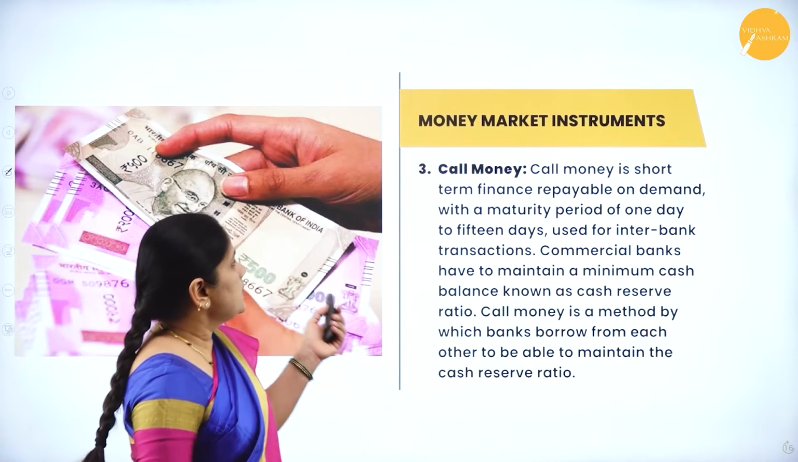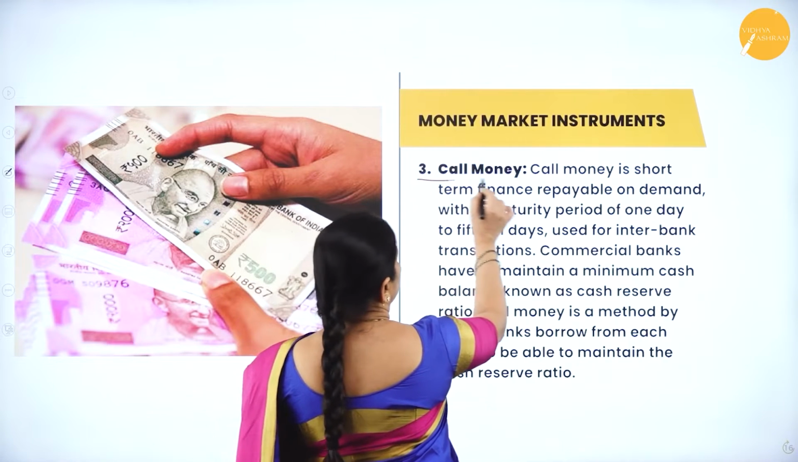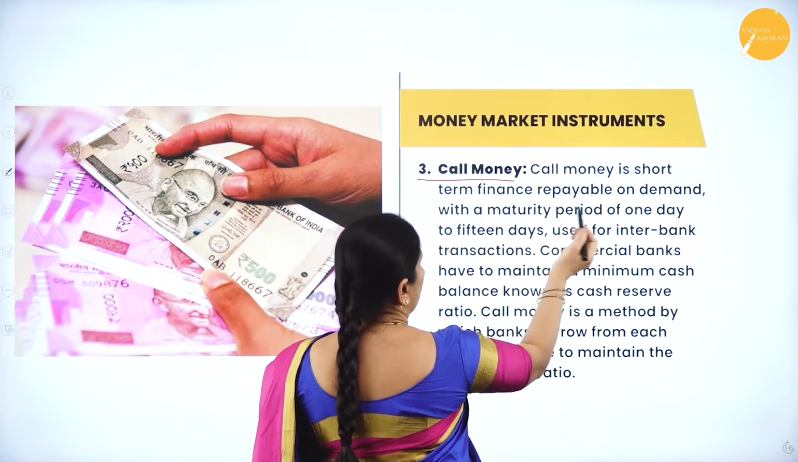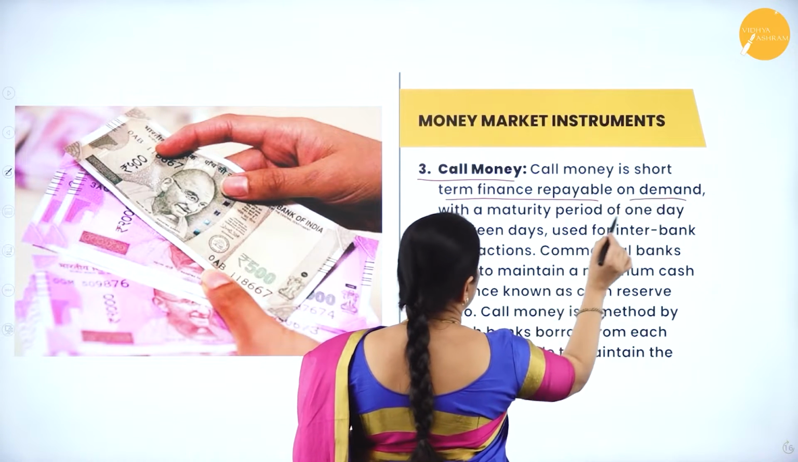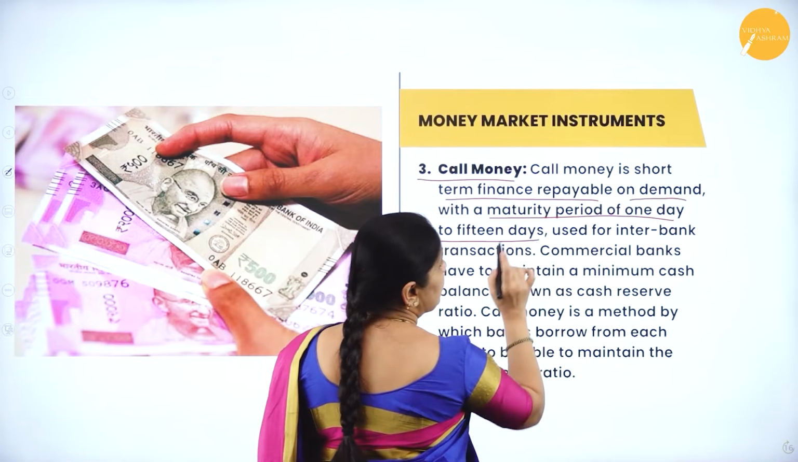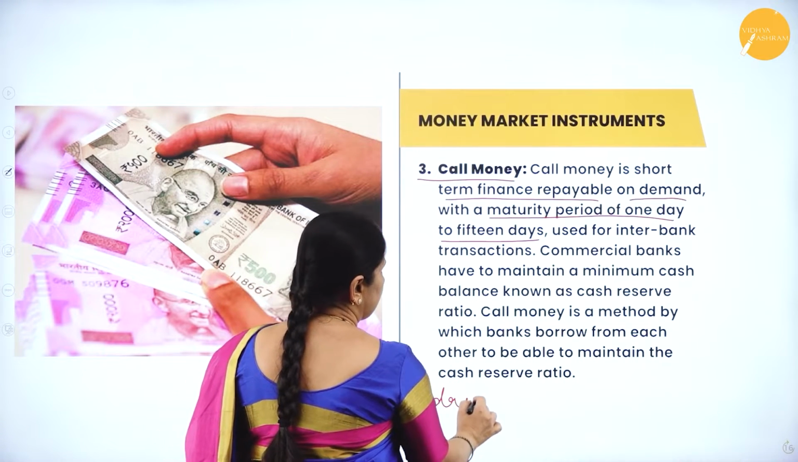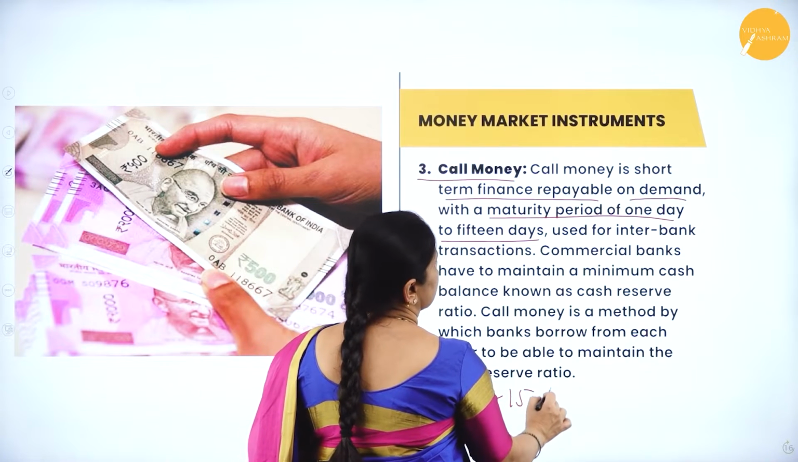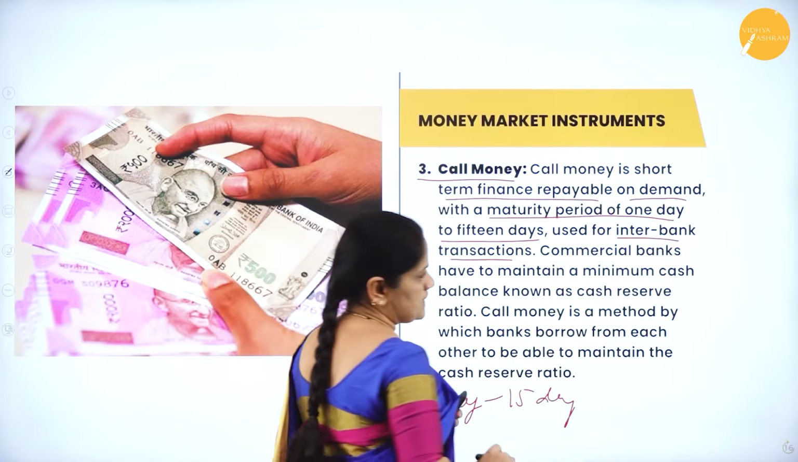Now, the third type of money market instrument is the call money. Now, what is call money? Call money is a short-term finance repayable on demand with a maturity period of 1 day to 15 days. So, it is used for interbank transactions.